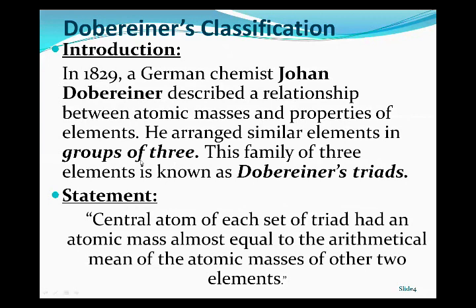Listen carefully. How did he arrange the elements? He arranged several elements in groups of three, and this family of three elements is known as a Dobereiner triad. Now, what is the statement of the Dobereiner triad? The central atom of each set of triad had an atomic mass almost equal to the arithmetical mean of the atomic masses of the other two elements.